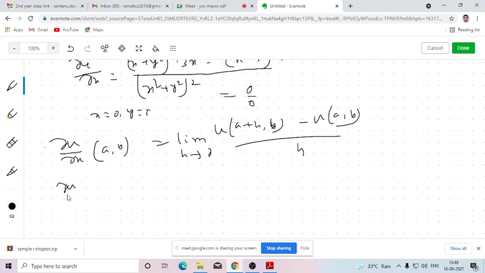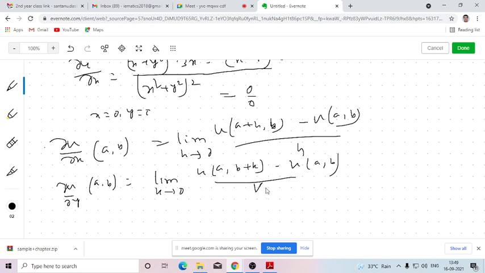Similarly del u del y at the point (a,b) will be limit k tends to 0. Here the x coordinate will be fixed and the y coordinate will be changed from b to b plus k. Similarly, we can find del v del x, del v del y.